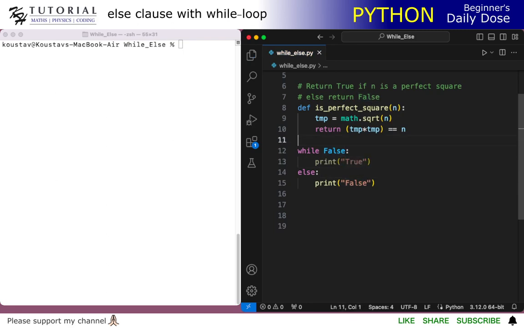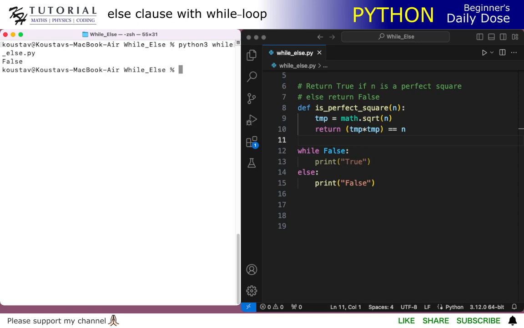Of course, in the first iteration the condition will be false, and it will go to the else clause and print. Not a single iteration of the while loop will happen. If I run this code, you see it will print the else output.